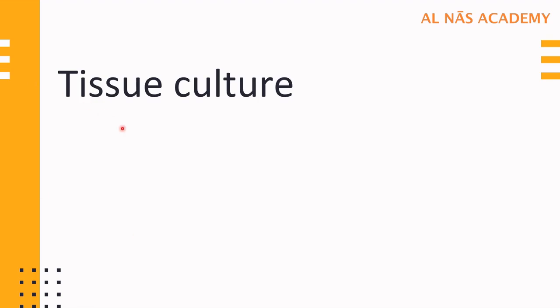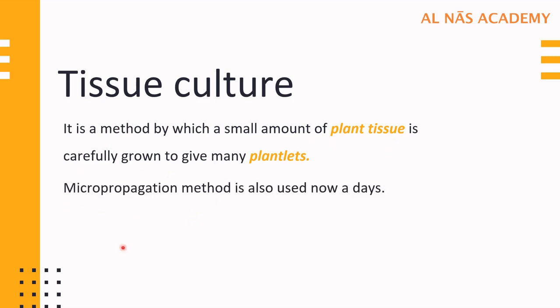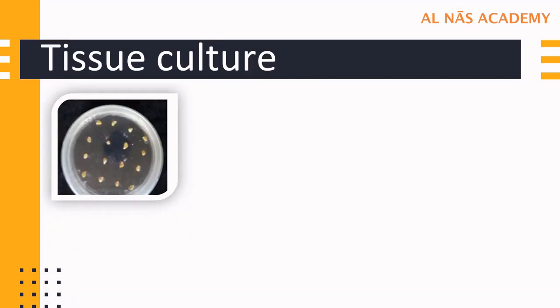Let us study tissue culture. Tissue culture basically is a method where a small amount of plant tissue is carefully grown into many plantlets. And tissue culture is a micropropagation method which is used nowadays. So let us see the process of tissue culture. A plant tissue is obtained and is cultured in an appropriate medium under sterile condition. And why sterile condition? To prevent various types of microorganisms affecting the process.